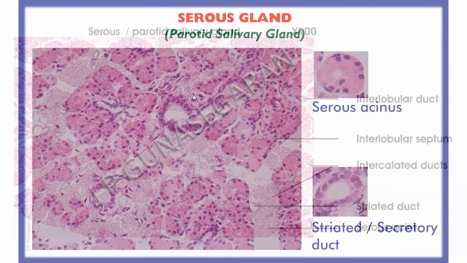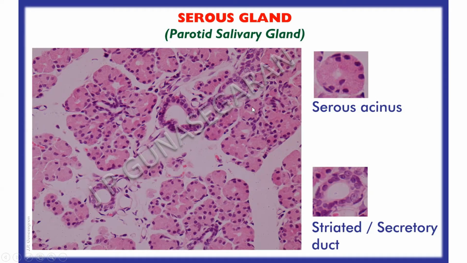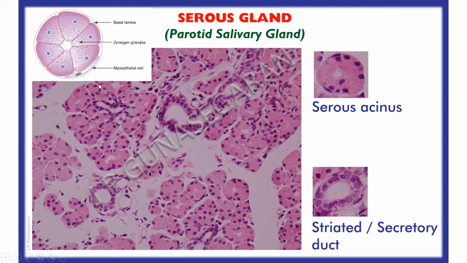Now the next picture shows a higher magnification of the serous gland, where you can see the serous acinus very clearly with a smaller lumen and spherical nucleus, which can be well appreciated in a schematic picture. These serous acini have got a narrow lumen and a spherical centrally placed or subcentral nucleus, and then the apical part of the cytoplasm contains the zymogen granules.